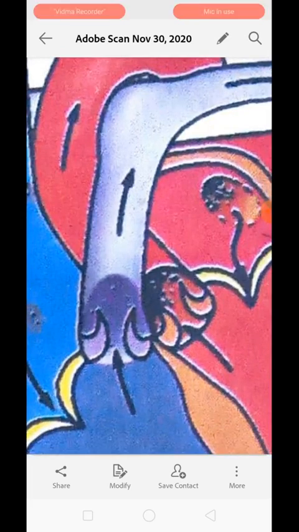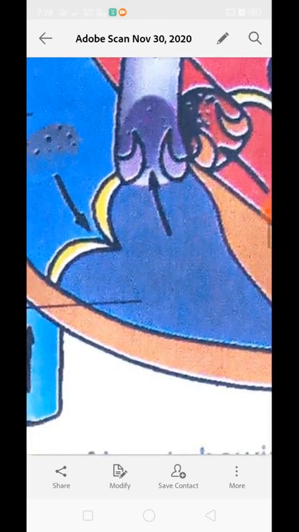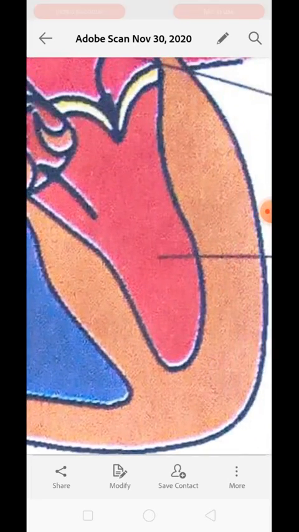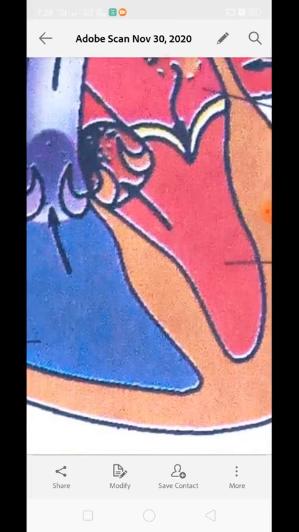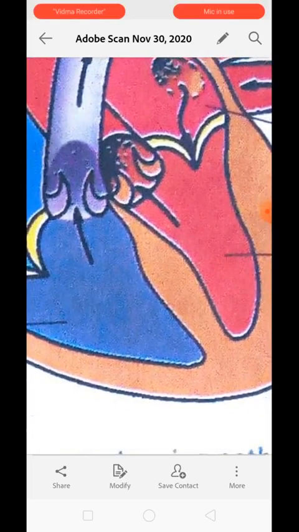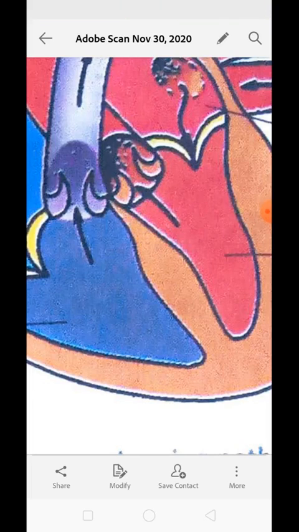Now next is the ventricle. This is the right ventricle, and this is the left ventricle. Ventricles are distributing chambers. Okay, auricles always receive the blood, whereas ventricles always distribute the blood. That is why the ventricle is thicker in comparison to the auricle. The walls are thick.